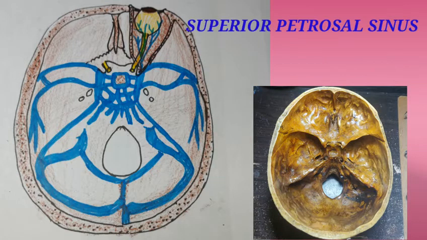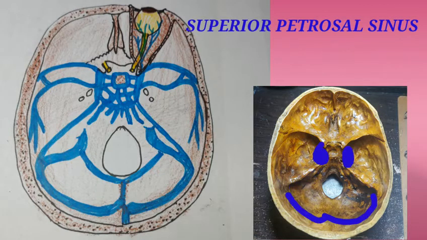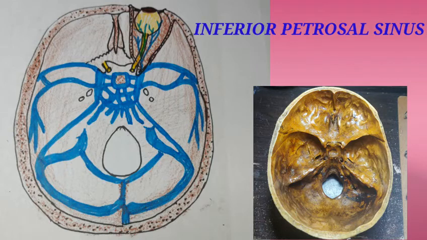Other paired sinuses are superior petrosal and inferior petrosal sinus. The superior petrosal sinus is a small narrow sinus located in the groove on the superior border of the petrous part of the temporal bone, and it drains the cavernous sinus blood into the transverse sinus on either side. Inferior petrosal sinus is located in a groove along the articulation of the petrous temporal bone and basi-occiput. It is the first tributary of the internal jugular vein and drains the blood of the cavernous sinus into the superior bulb of the internal jugular vein.